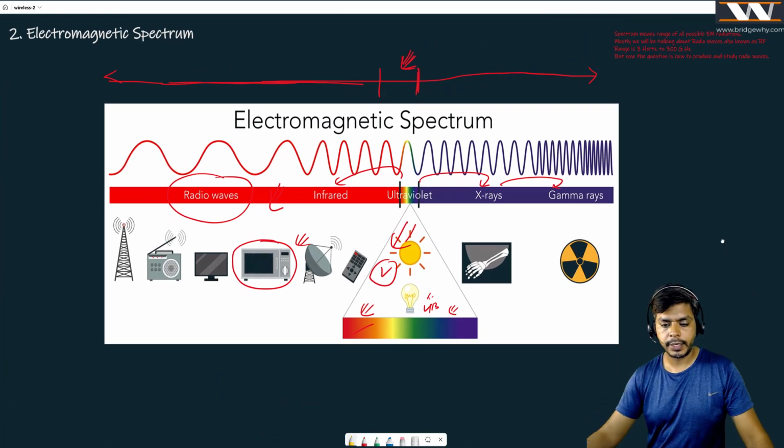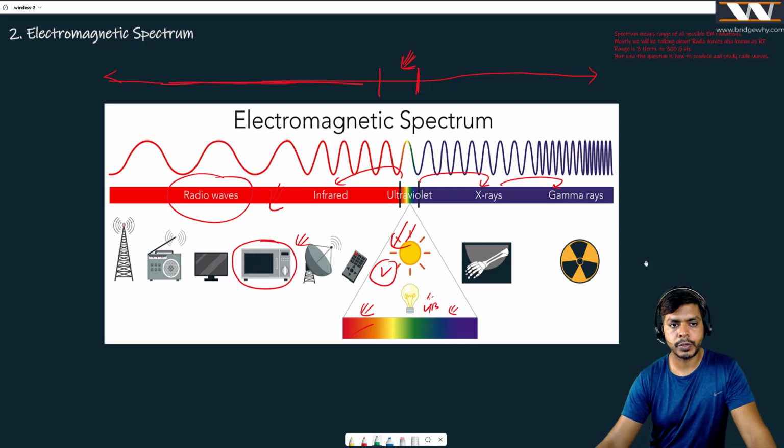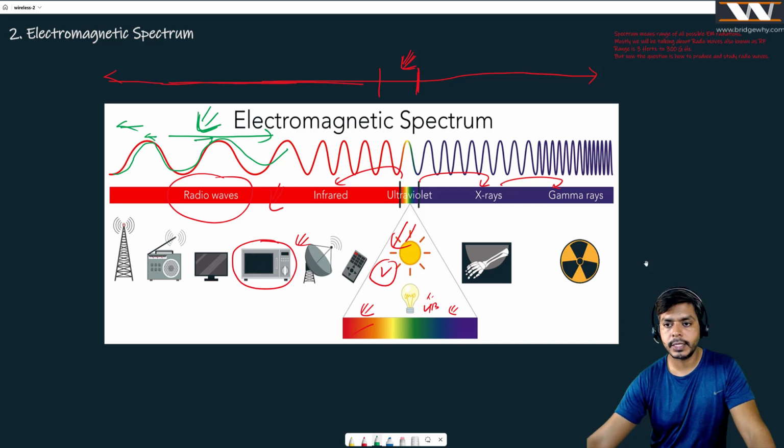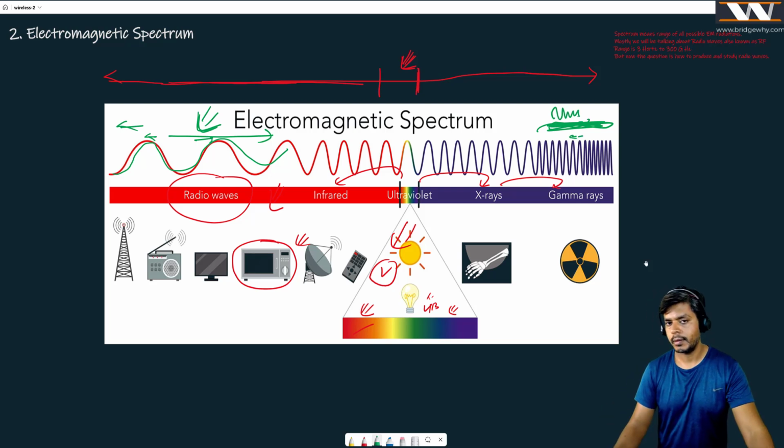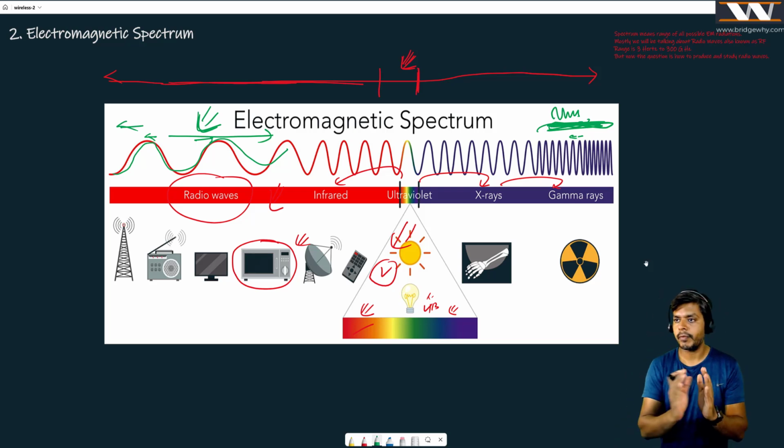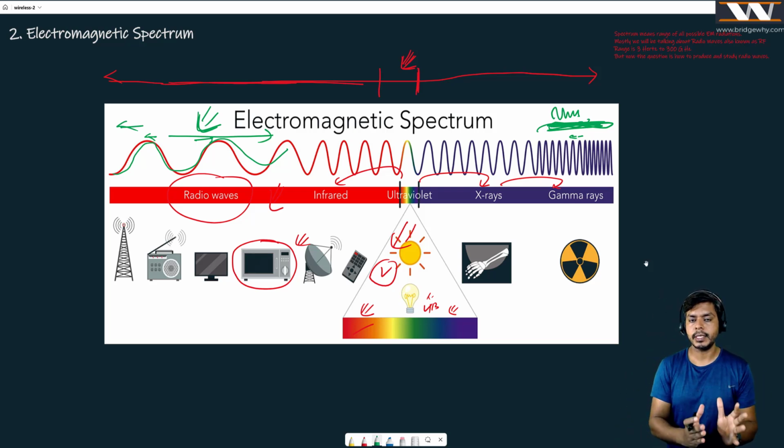So if you see here, in the electromagnetic spectrum, from here to here in the green color, we have radio waves. In radio waves, you can see the frequency is less and the wavelength is more. But if you see gamma rays, from here to here, the frequency is more and the distance between two crests or troughs is less. So if wavelength is more, then frequency is less.